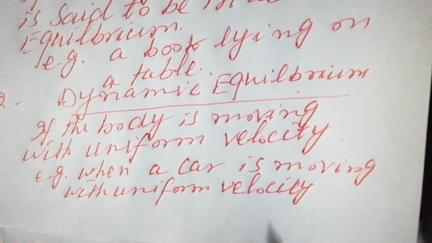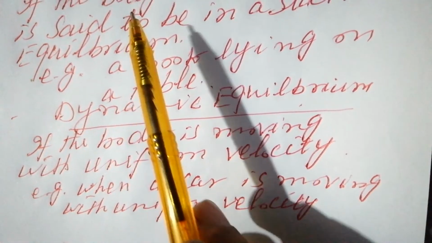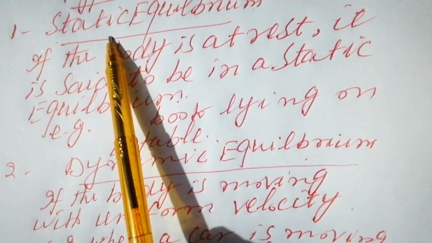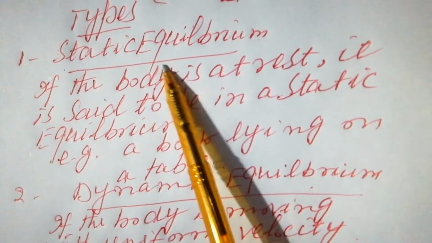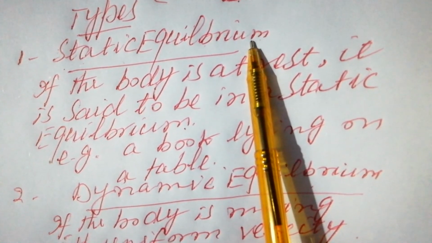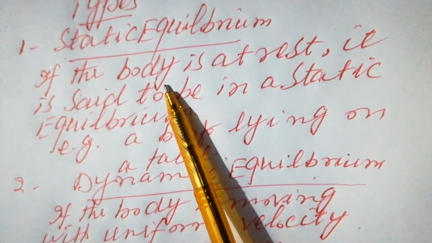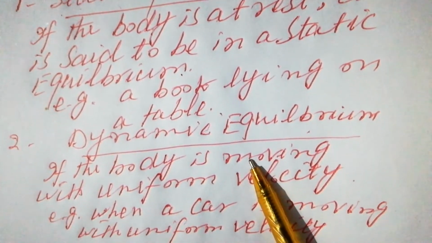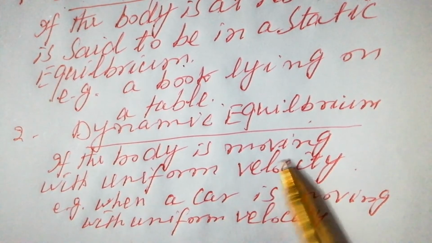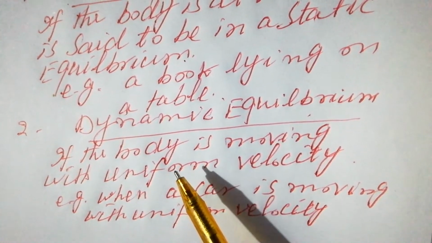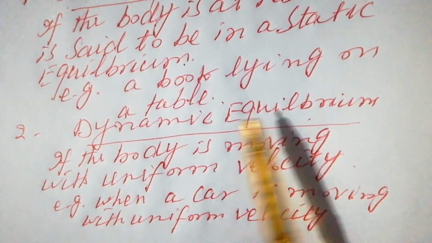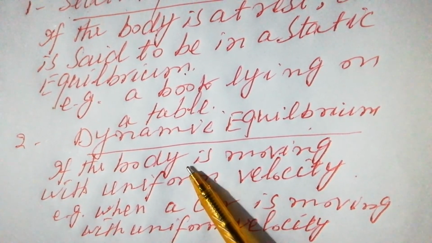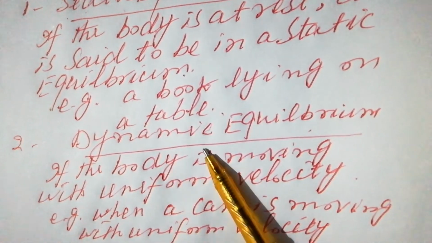So if we draw the conclusion, if the body is at rest, it is 100% sure that the body is in equilibrium, and that type of equilibrium is said to be static equilibrium. And if the body is moving, it may or may not be in equilibrium. If the body is moving with uniform velocity, then the body is said to be in dynamic equilibrium. And if the body is moving with variable velocity, it is not in a state of equilibrium.